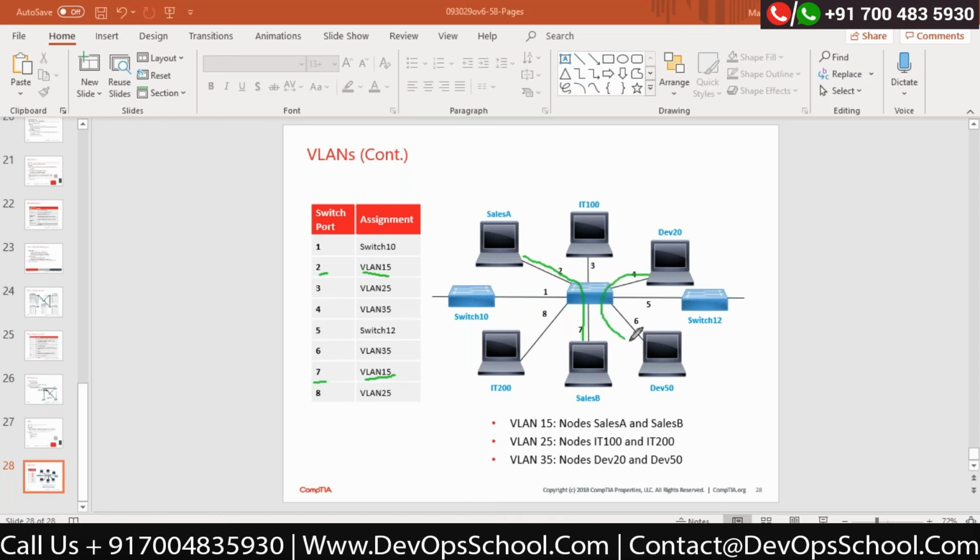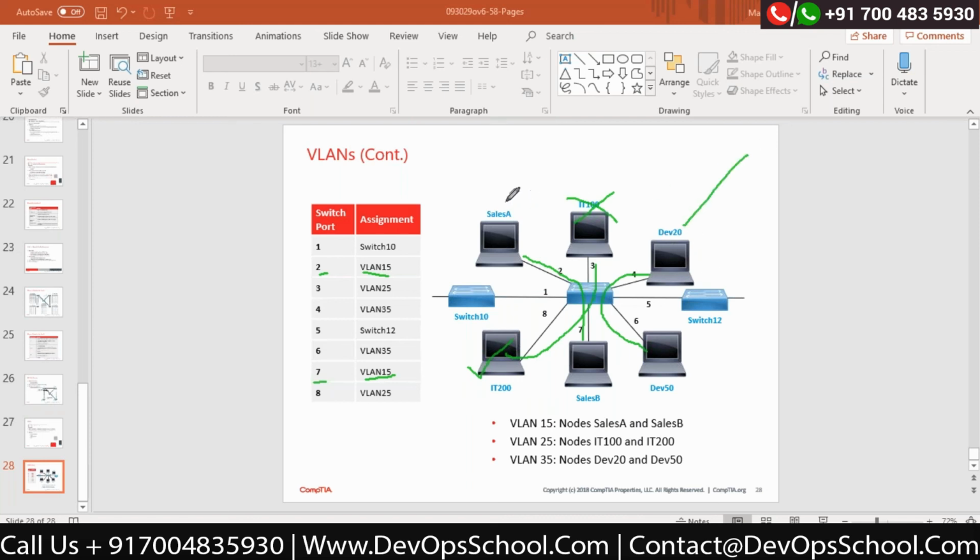You can see these two are part of that VLAN, ports 6 and 4. Then we have the other ports, 12 and 10, which are not part of that VLAN, and then 8 and 3, so this is 3 and 8. So this is a VLAN. Any broadcast message sent by this computer will go to this computer only.